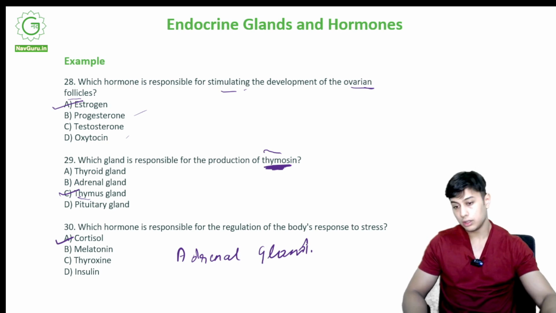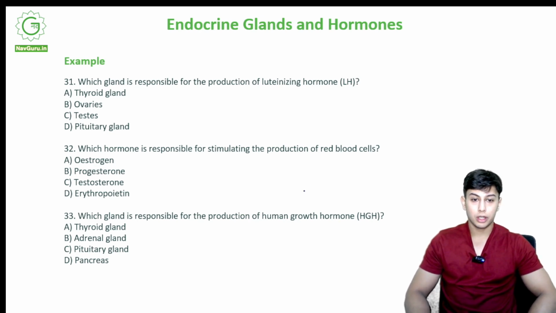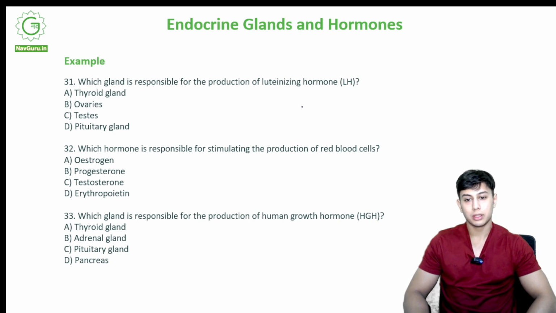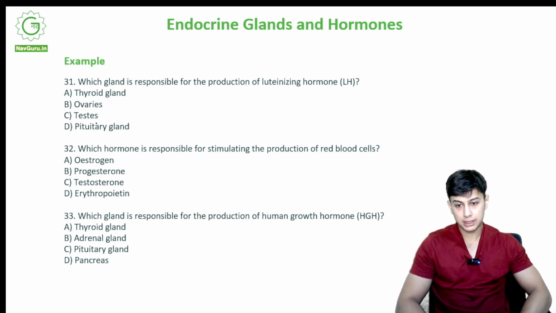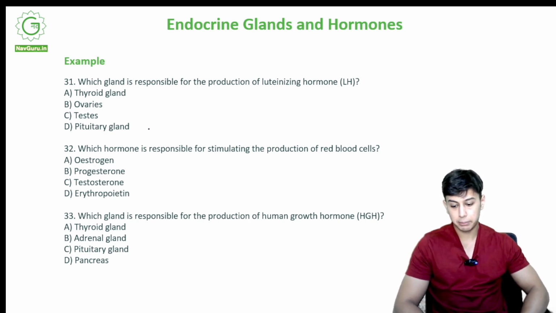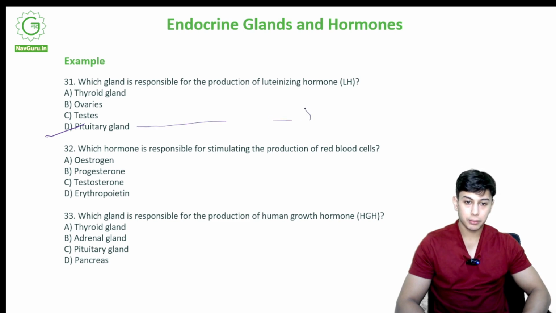Cortisol is harmful. Alright. Which gland is responsible for the production of luteinizing hormone? LH, luteinizing hormone. Is it A, thyroid gland? Is it B, ovaries? Is it C, testis? Is it D, pituitary gland? Correct option would be D, pituitary gland. So the pituitary gland produces luteinizing hormone.